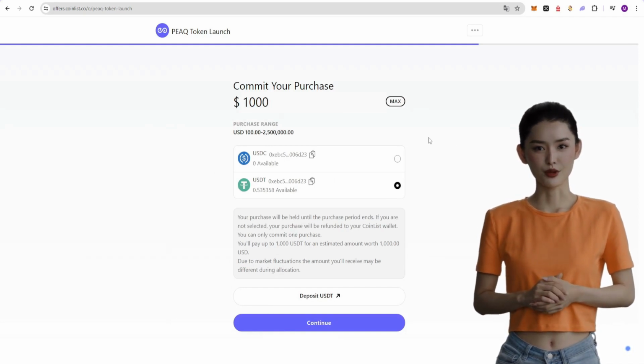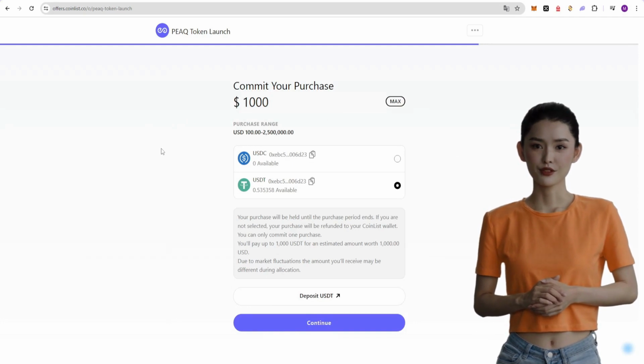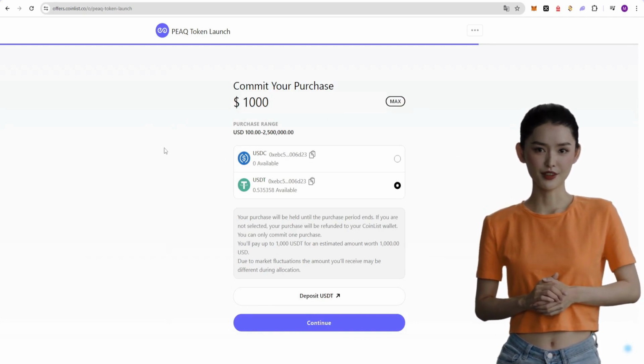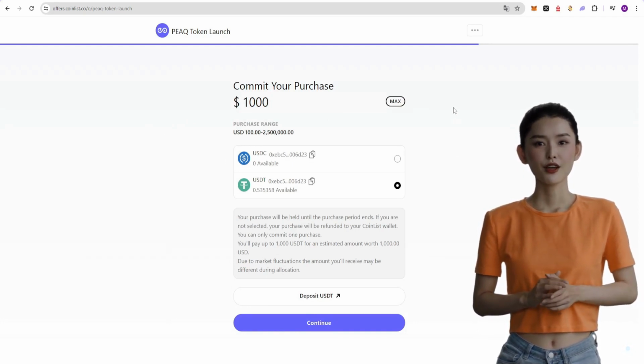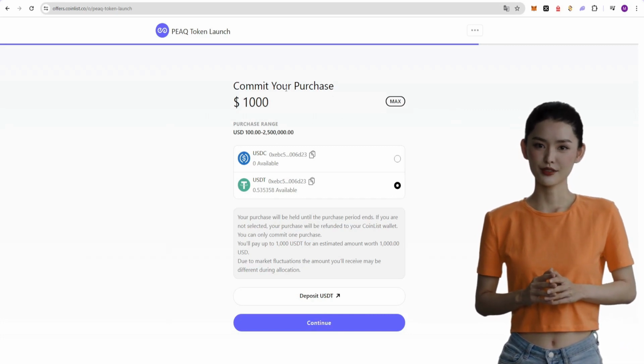The draw results will be sent to your email address. If you don't win, your money will be refunded. Please remember that cryptocurrency is risky, and nobody can guarantee anything to you. What I've told you is not investment advice.